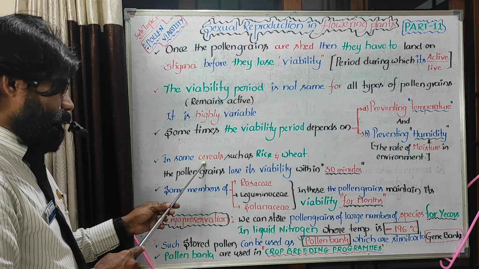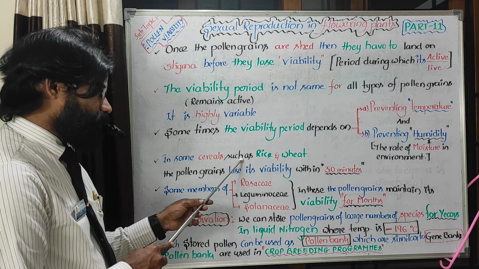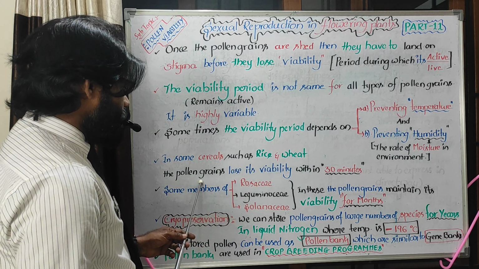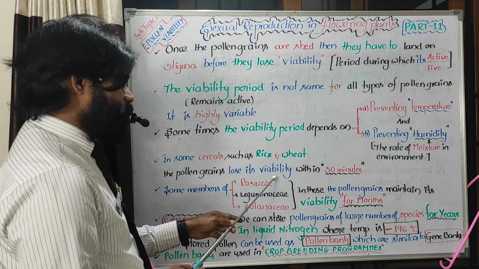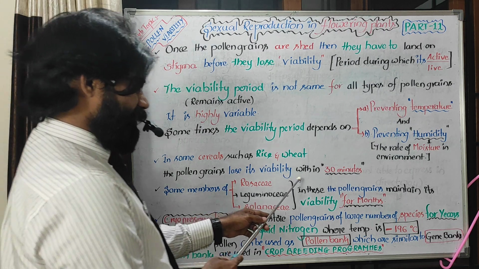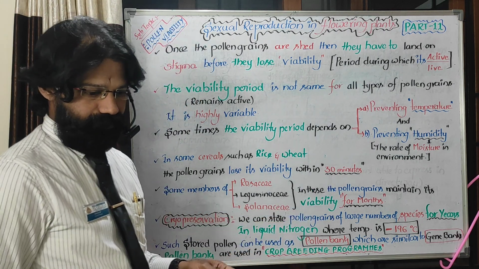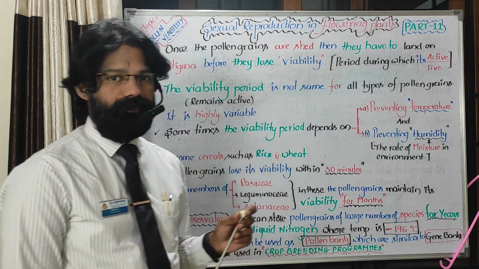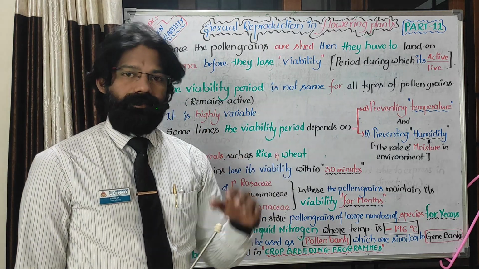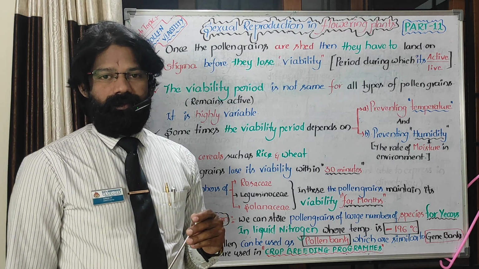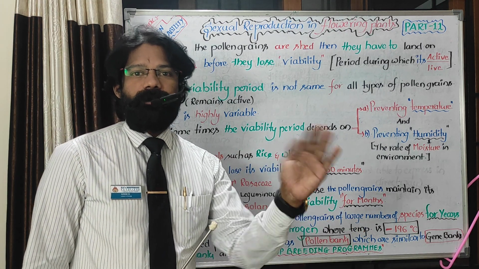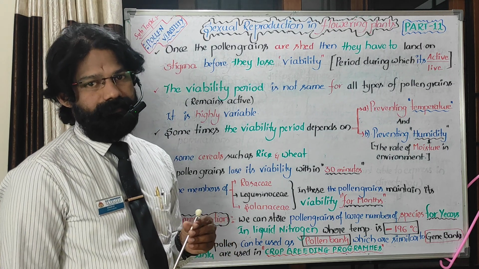In some cereals such as rice and wheat, the pollen grains lose their viability within 30 minutes. So in rice and wheat, once the pollen grain is shed, before 30 minutes it needs to land on the stigma.